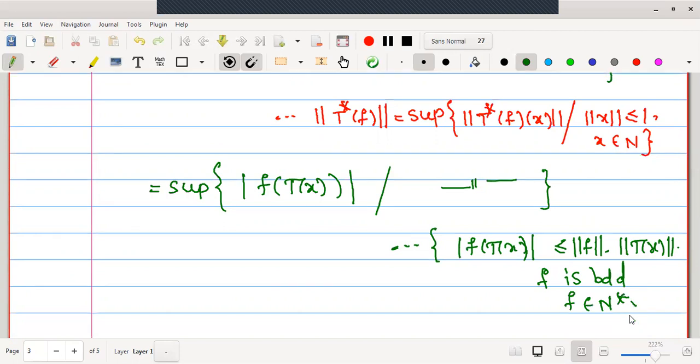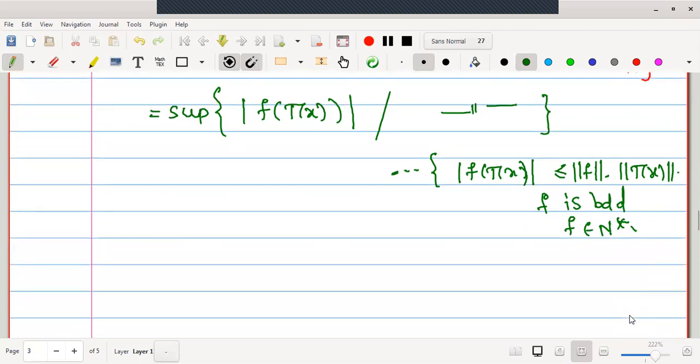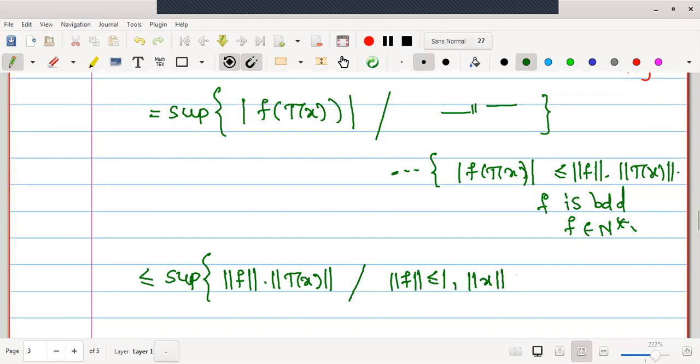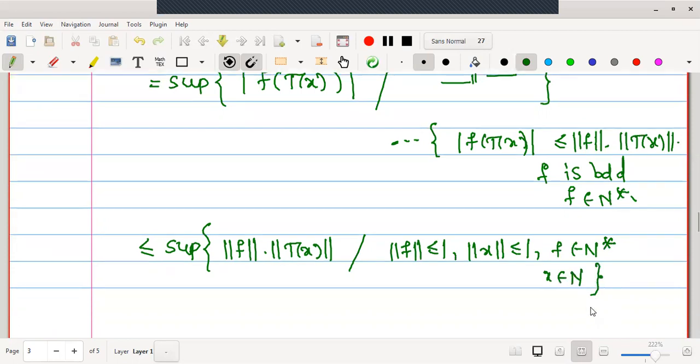Therefore, this equality changes to an inequality with a supremum, and here we write norm F into norm of T of x, provided norm F is less than or equal to 1, norm x is less than or equal to 1, F in N star, x in N.